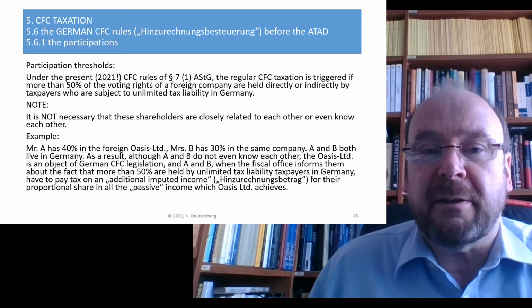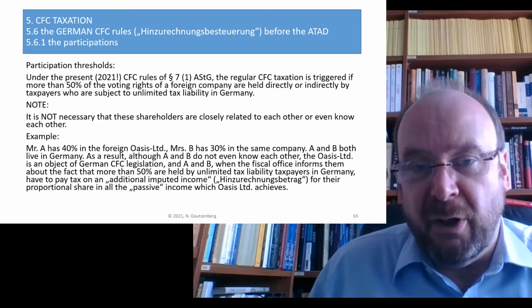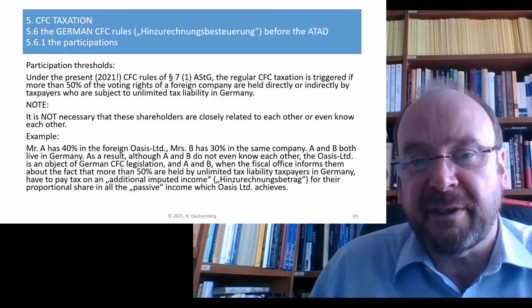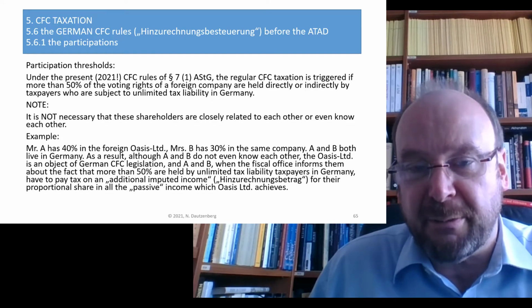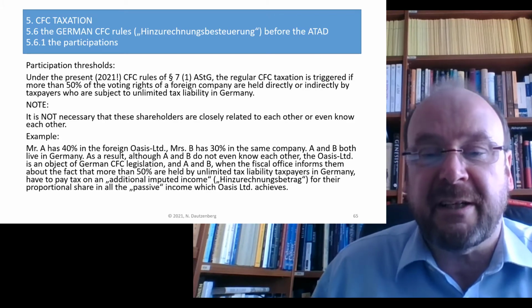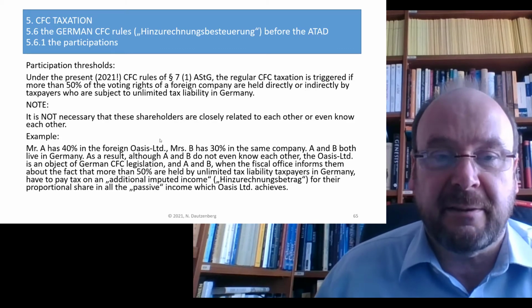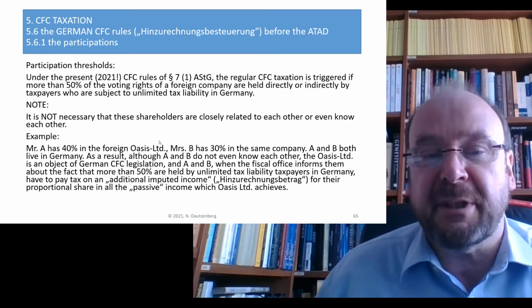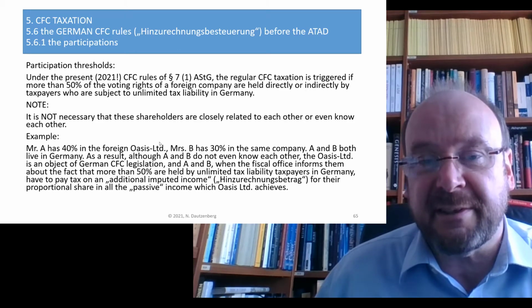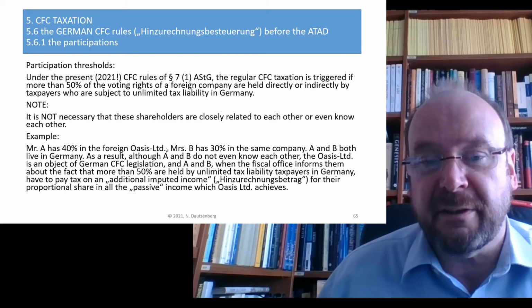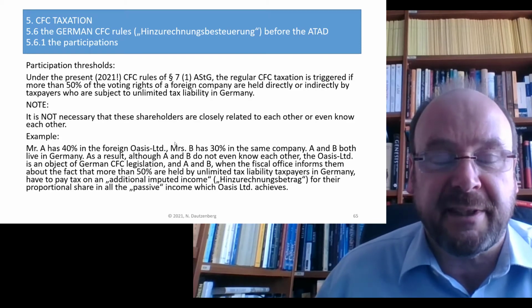Naturally, if they already know before the fiscal administration informs them that the majority is held by German-based taxpayers, then naturally they also already have to declare all that immediately on their own. So an information from the fiscal office is not necessary, but would be helpful here if they don't know about the state of things.